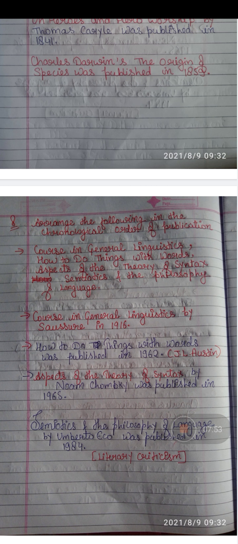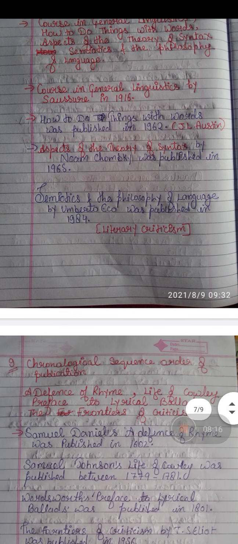How to Do Things with Words was published in 1962 by J.L. Austin. Aspects of the Theory of Syntax by Noam Chomsky was published in 1965. Semiotics and the Philosophy of Language by Umberto Eco was published in 1984. Umberto Eco is our contemporary novelist or writer.